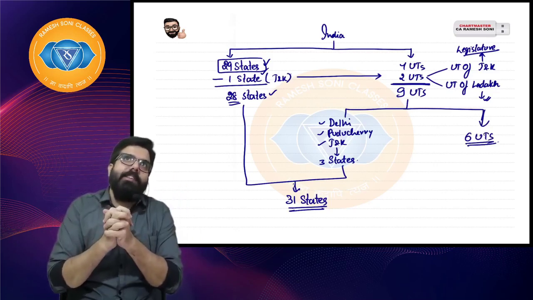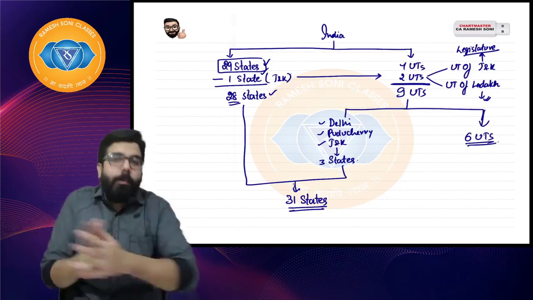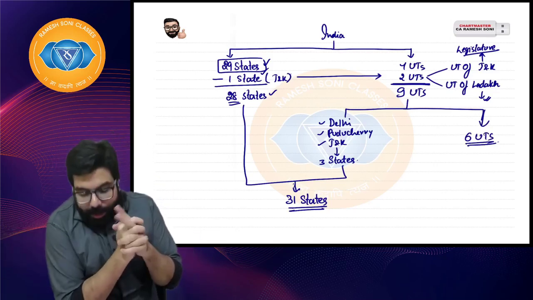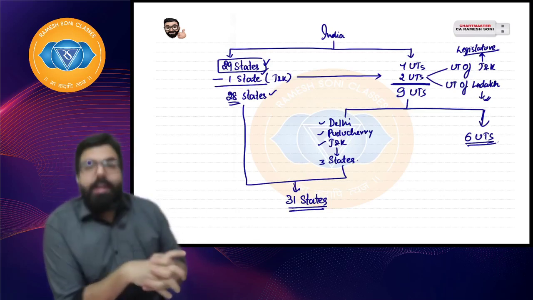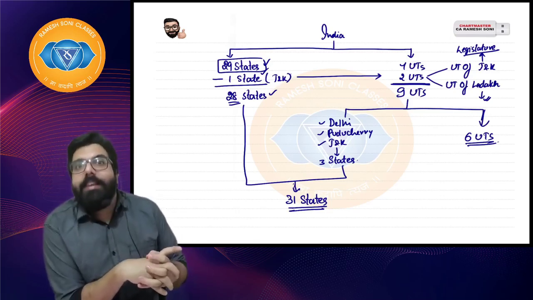Yes, sir. Puducherry is a state. Pondi, Baba, Pondi, sweet Pondi. Pondi is also a state. And Baba, Jammu and Kashmir is also considered as a state. So we have 31 states and 6 union territories.